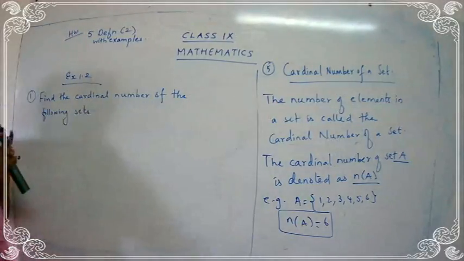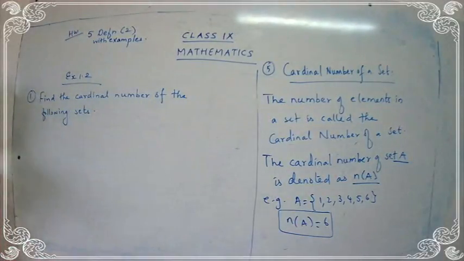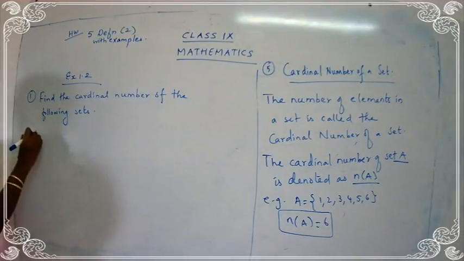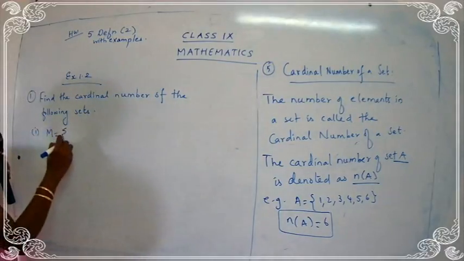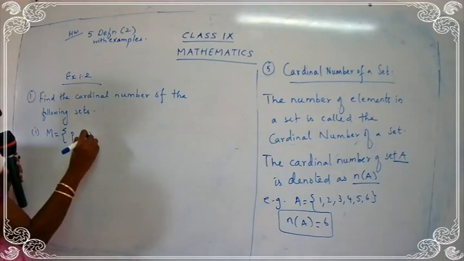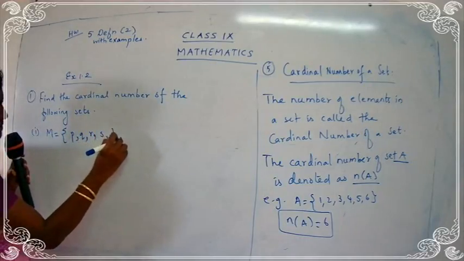Okay, so this is the first question. Now you are going to write the first point there. What is the first subpart? The first subpart is M is equal to P, Q, R, S, T, U.